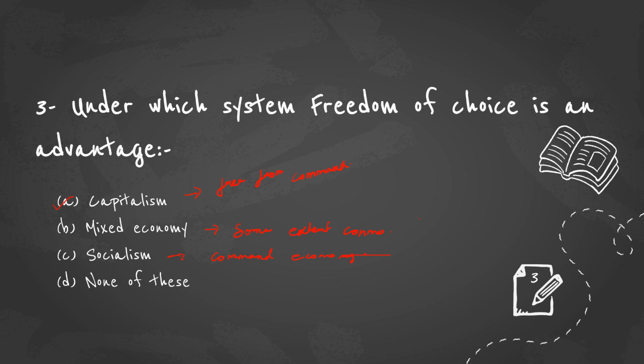By command I mean government intervention. There is no government intervention under capitalism. Under capitalism, the main priority is given to private property. So in capitalism, you can enjoy freedom of choice.